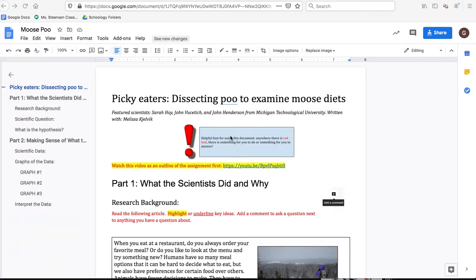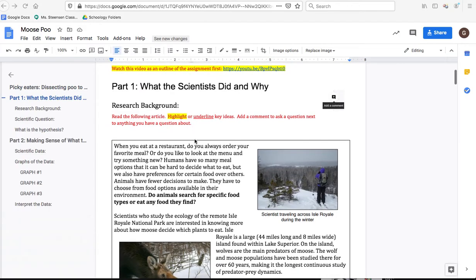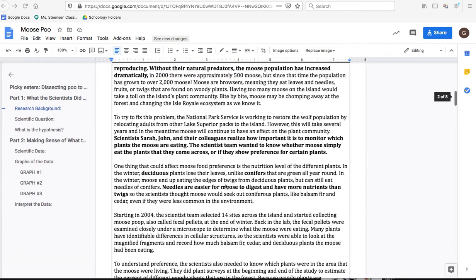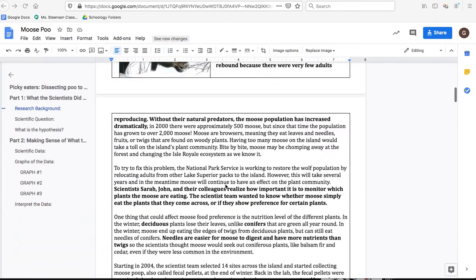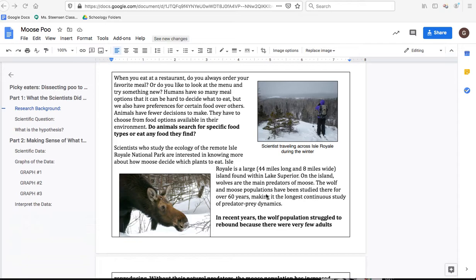I'm just recording this to help you get a bit of a head start on how to proceed with this moose poo activity, because it can be a little confusing and it's a little long. So anyways, the first thing that you will have to do is get this reading down. It's not super long, just a page and a half. And we've gone over a little bit about what Isle Royale is in class before this, so hopefully this should all make sense.